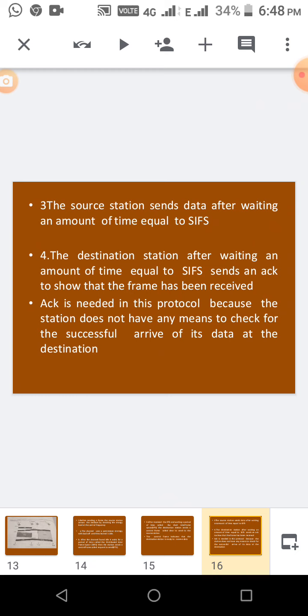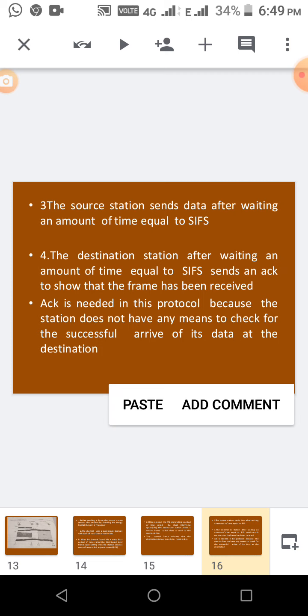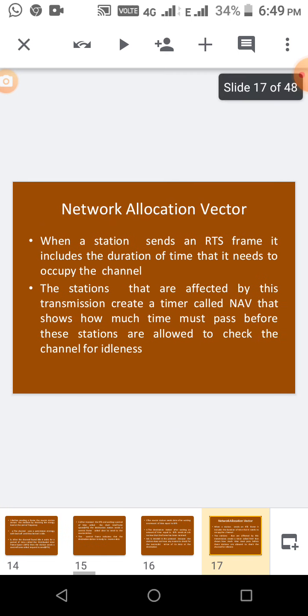After receiving the data, the destination waits some time, and only then sends the acknowledgement to the source station. The acknowledgement is needed in this protocol because it has no other means to check for successful arrival. Why does the destination send that acknowledgement? Because the source needs to know whether the data reached the destination properly or not.